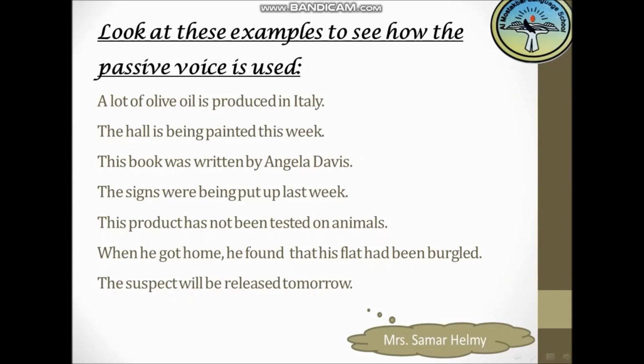Okay, sentence number 2: the hall is being painted this week. So I don't care who is painting it, but I care about the hall, the place I'm living in, which is being painted. So I'm focusing on the action itself, that my hall is being painted. I don't care who is painting it.